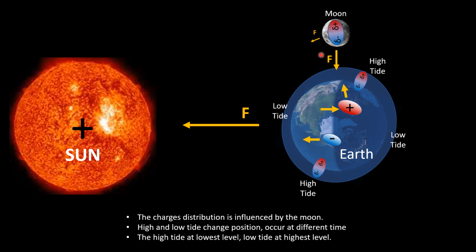The moon at third quarter is quite similar to the moon at first quarter, where the charge concentration spread broader due to the interaction between the sun and the moon. The high and low tide occur at different times, and the high tide is at lowest level and the low tide is at highest level. This is how the charge separation inside the Earth influences the seawater level and causes the high tide and low tide of a day.